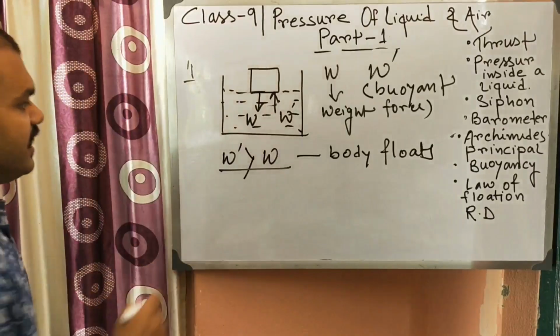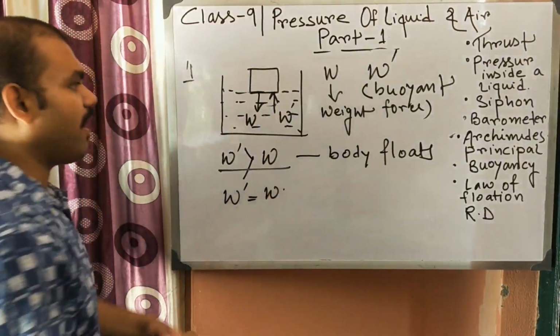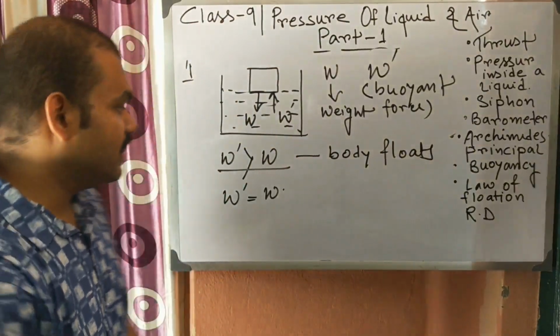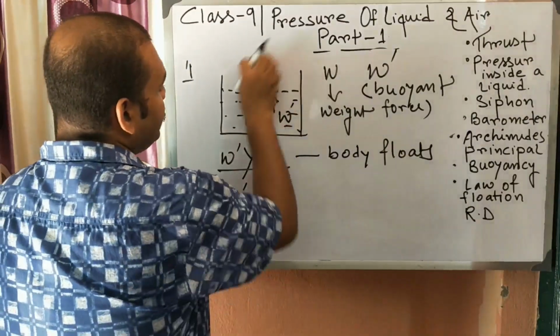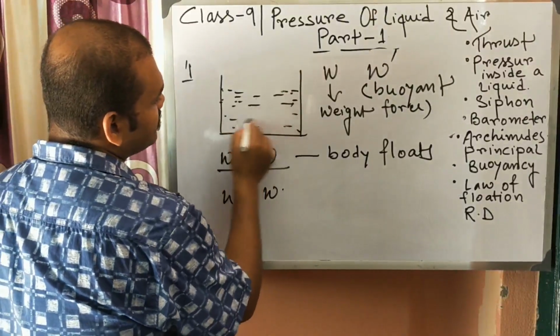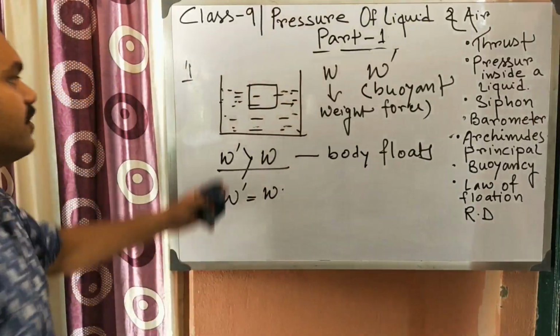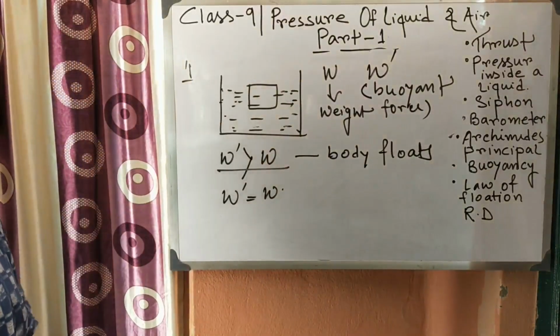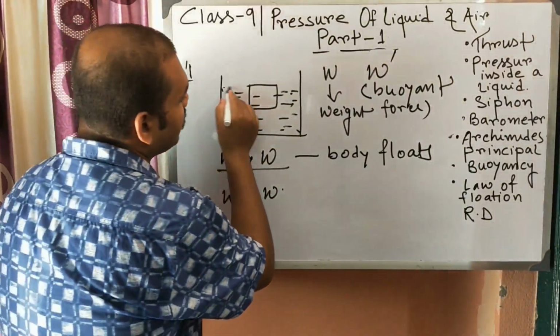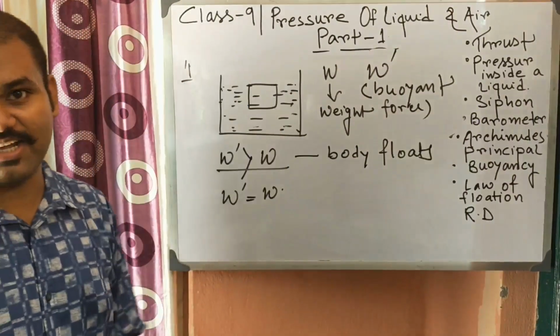If W prime is equal to W, that is, the buoyant force and weight are equal, then the body will float by immersing some part, or the full body is immersed but it is not at the bottom and doesn't sink.